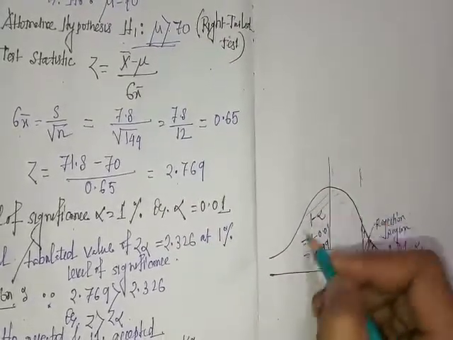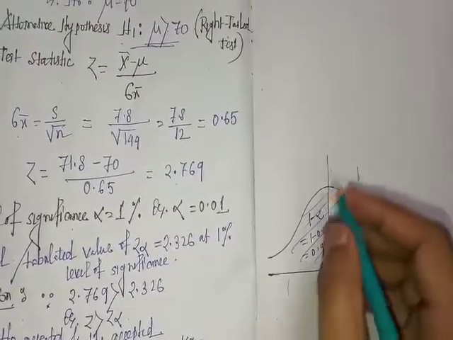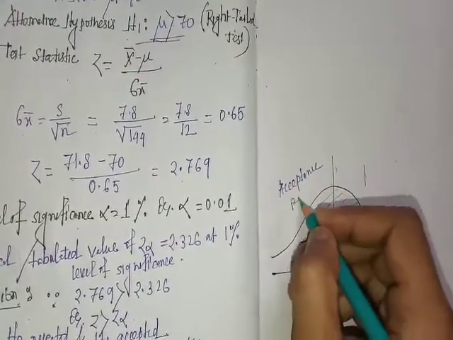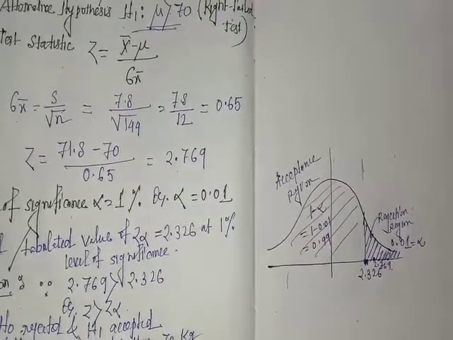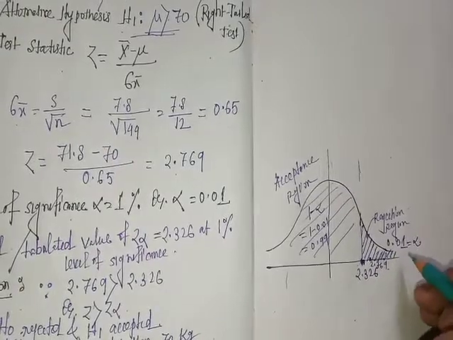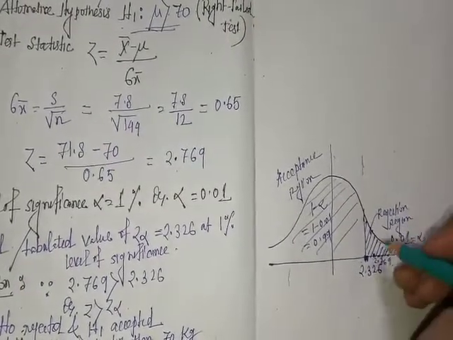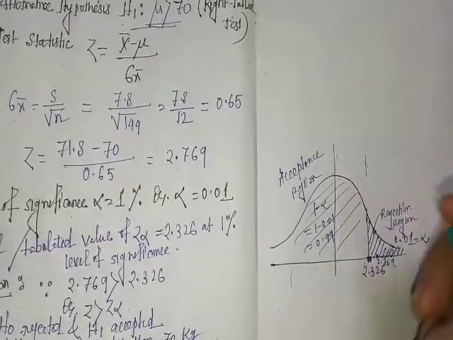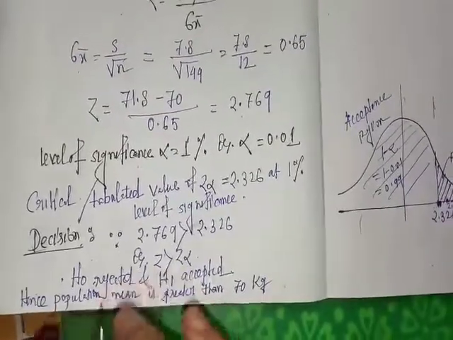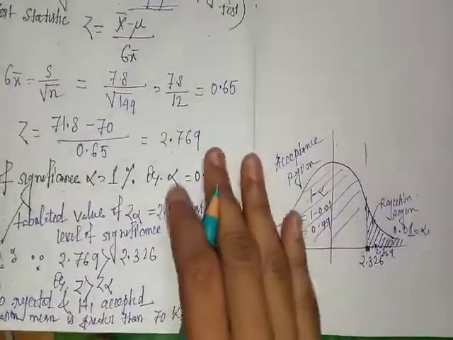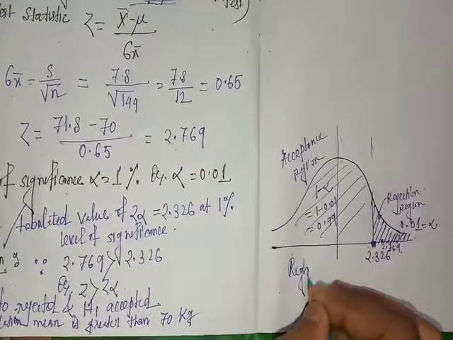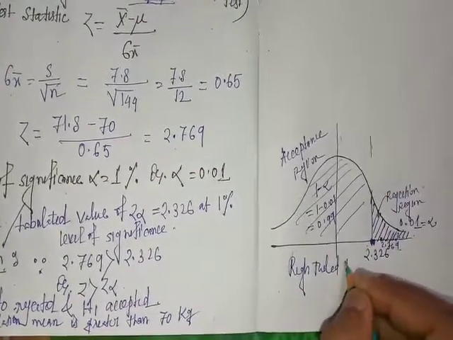Hence we reject the null hypothesis and accept the alternative hypothesis. This is the figure for the right tail test.